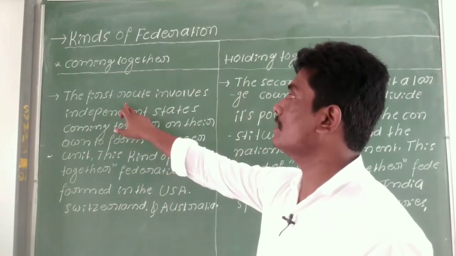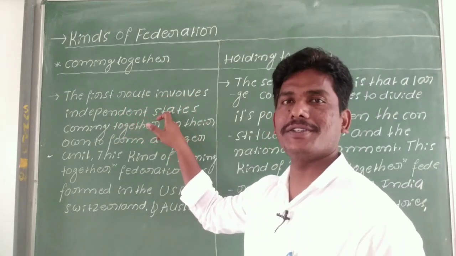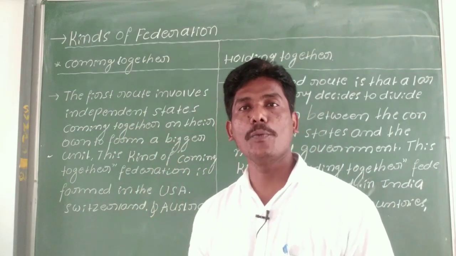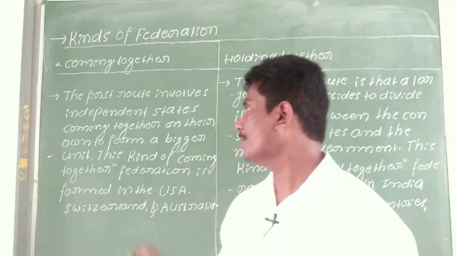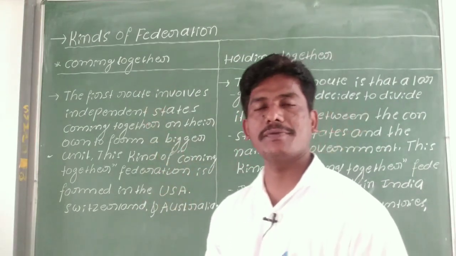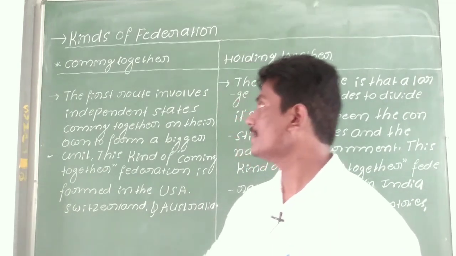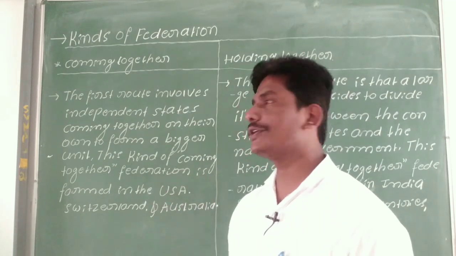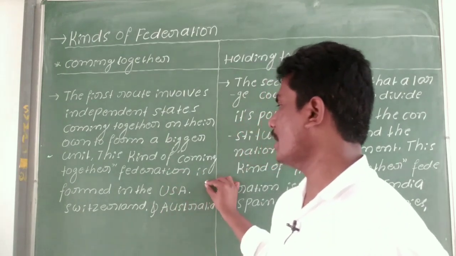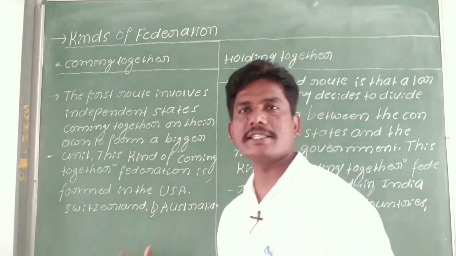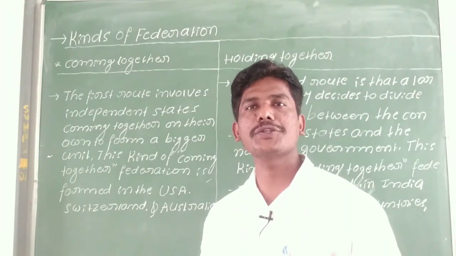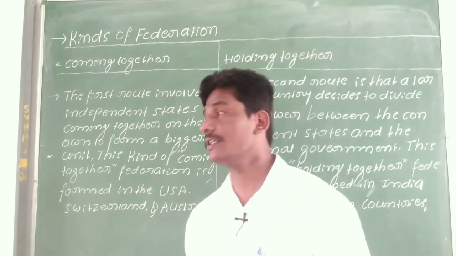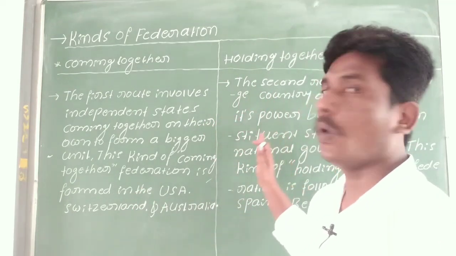Let's just listen. The first route involves independent states coming together on their own to form a bigger unit. This is called the coming together federalism system. This kind of federalism is practiced in America, Switzerland and Australia. In these countries, the states came together to form a government, known as the coming together federalism system.